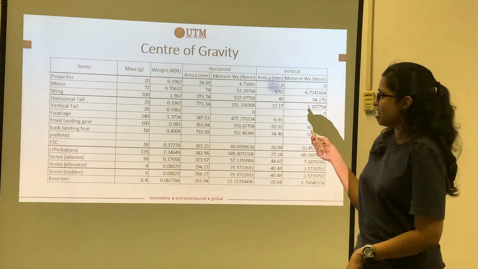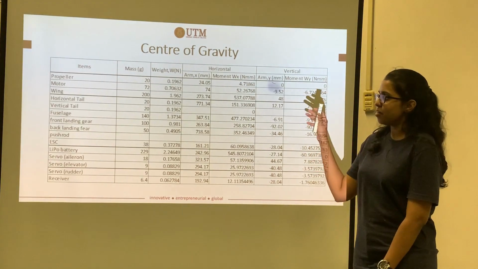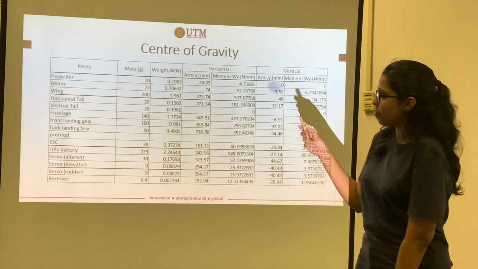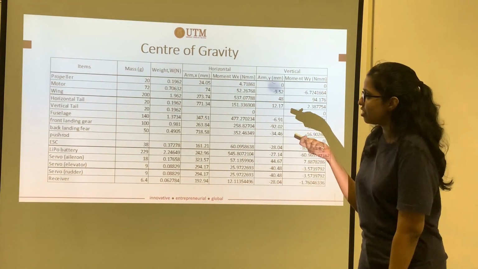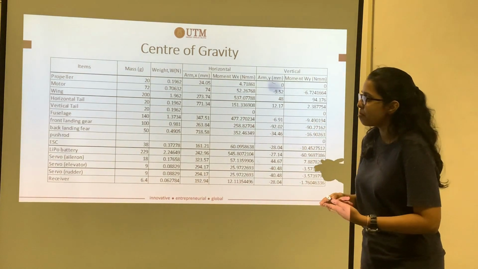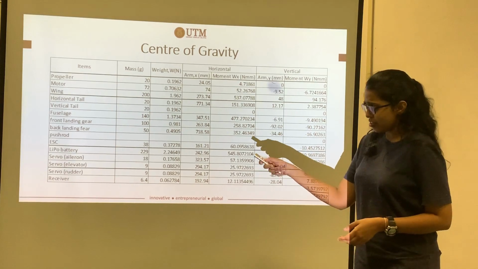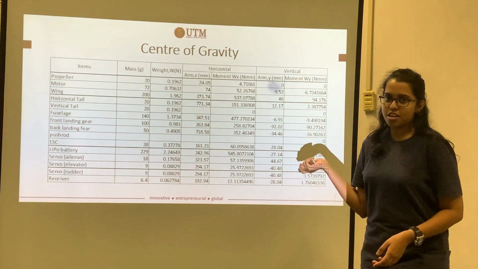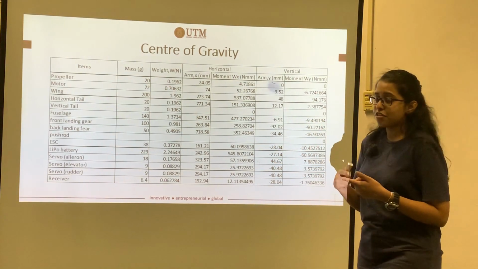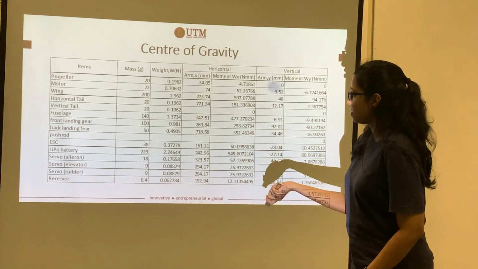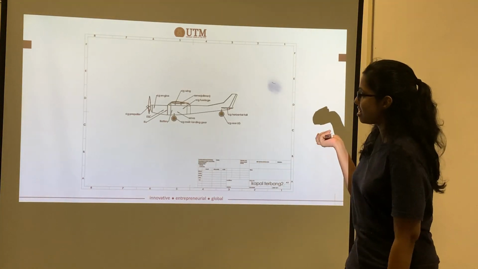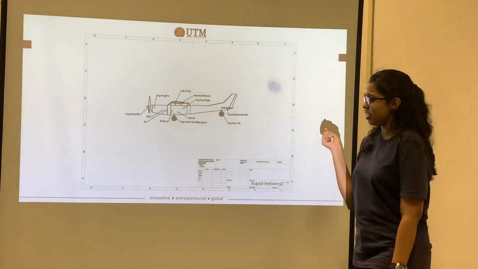And the next is the center of gravity. So a few calculations have been done for the propeller, motor, wing, horizontal tail, vertical tail, fuselage, front landing gear, back landing gear, ESC, LiPo battery, servos, and also receivers. So calculation has been done to get the center of gravity for each of these items.